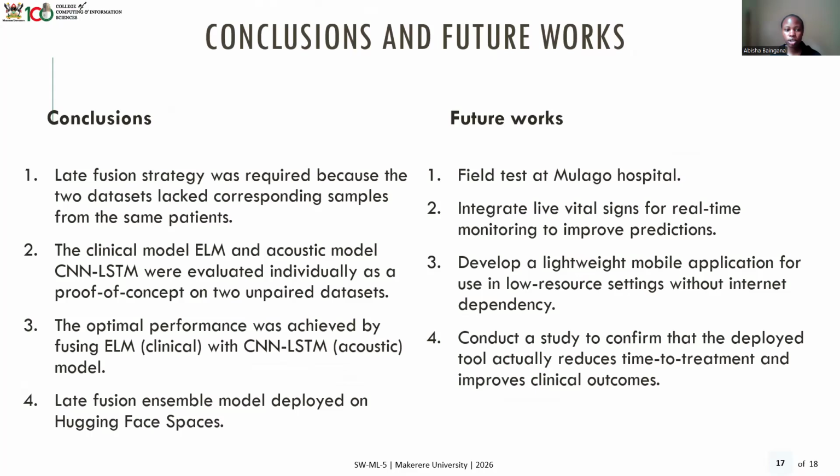So as we conclude, we talk about how late fusion is what was required of us. And then the clinical and acoustic models were evaluated individually, like I previously mentioned. And then optimal performance was achieved by fusing the ELM and the CNN, which were our best performing models from the different domains. And the late fusion ensemble model is what was deployed on Hugging Face.